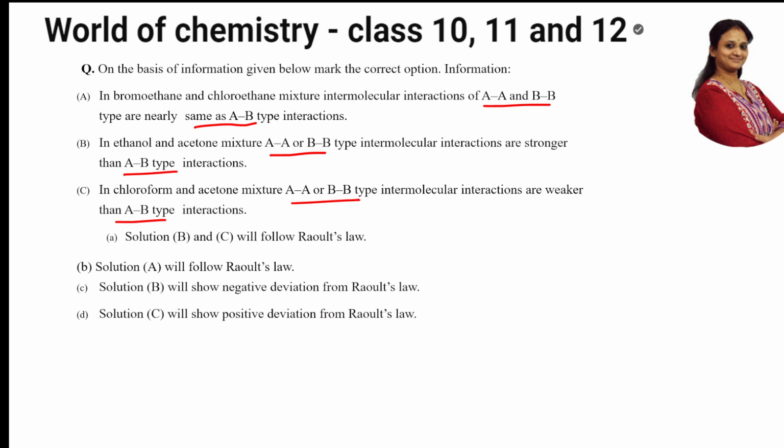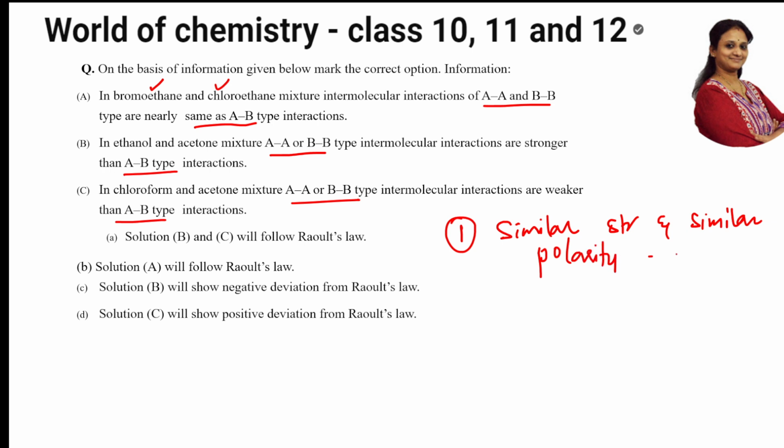Now, first, how should I understand this? As I said, case number 1, the first option. When you have similar structure and similar polarity, they are always called ideal solutions. Done.